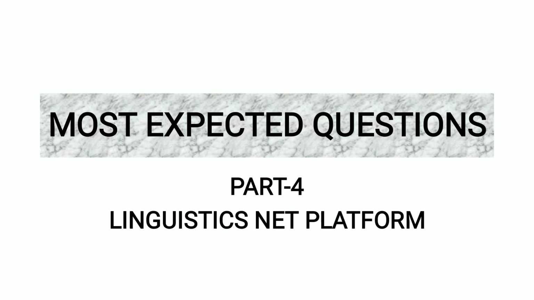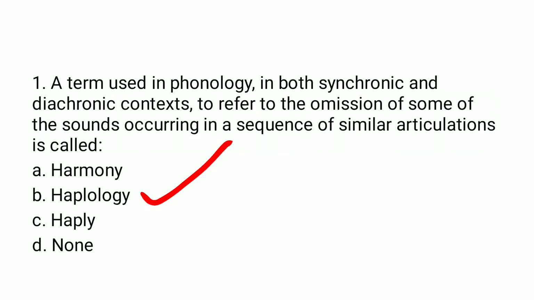So, let's get started. The first question is about a term used in phonology in both synchronic and diachronic contexts to refer to the omission of some of the sounds occurring in a sequence of similar articulations. So here the question is about phonology and the option is haplology. In this process, there is an omission of some of the sounds where, in a sequence, there are sounds with similar articulations.